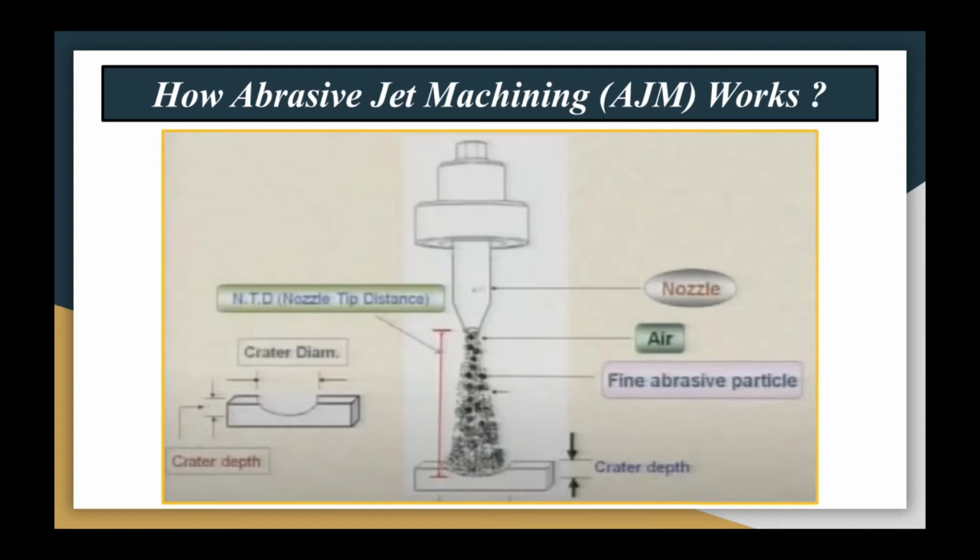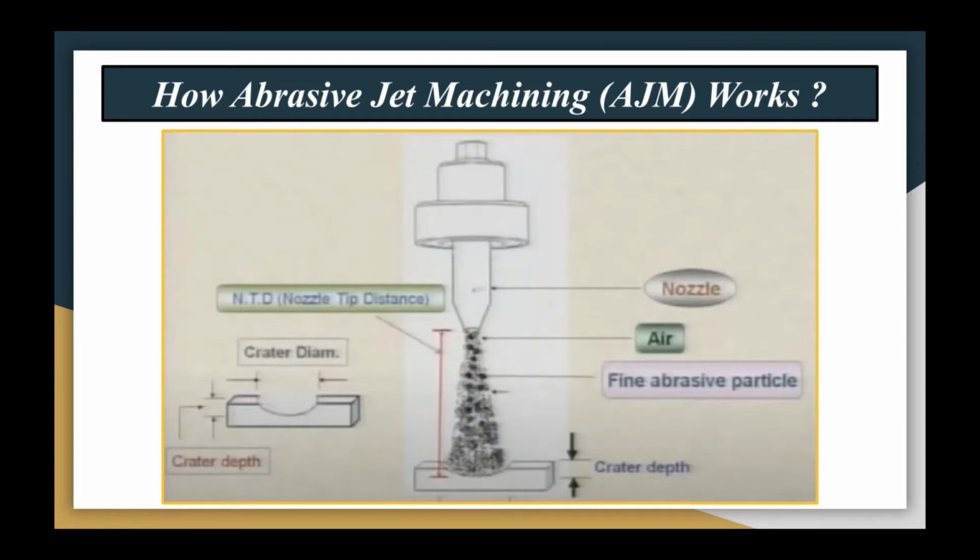If the jet is hitting the top surface of the workpiece, you measure NTD from the top surface. But in this particular case it has penetrated to a certain depth, so the nozzle tip distance is measured from that depth up to the bottom face of the nozzle, and that is what is known as nozzle tip distance, or stand off distance.